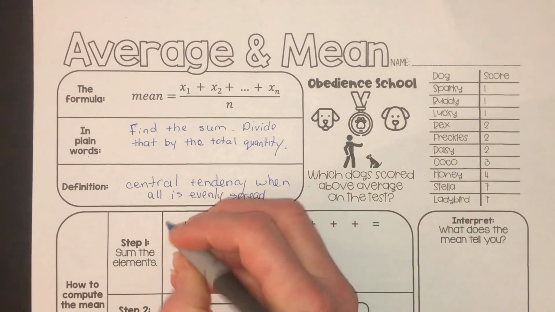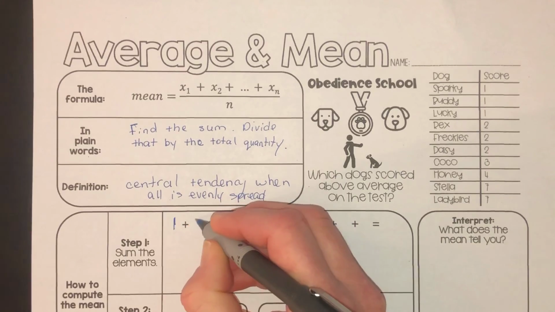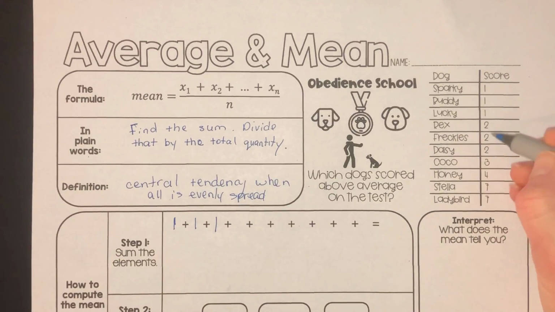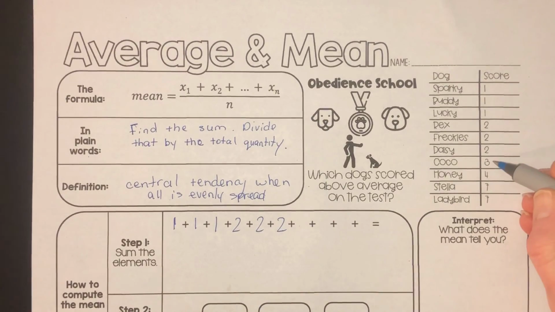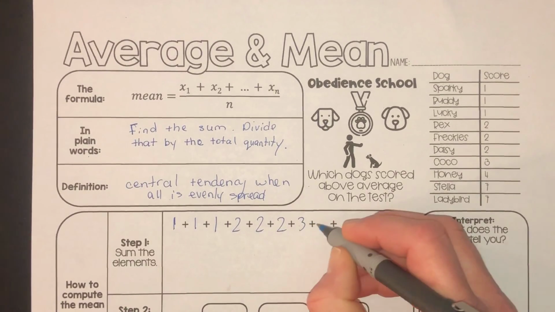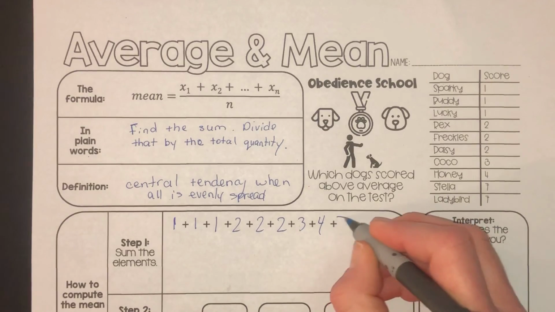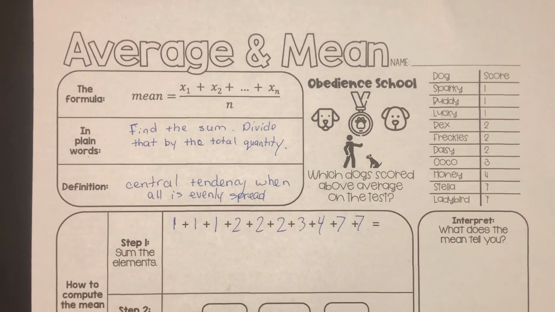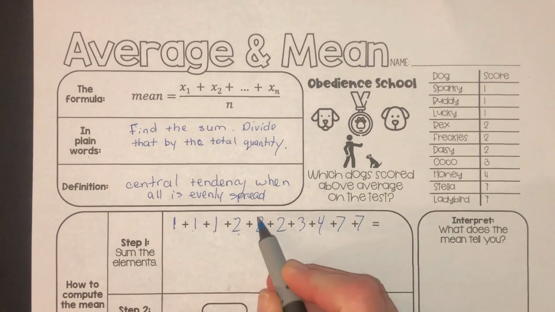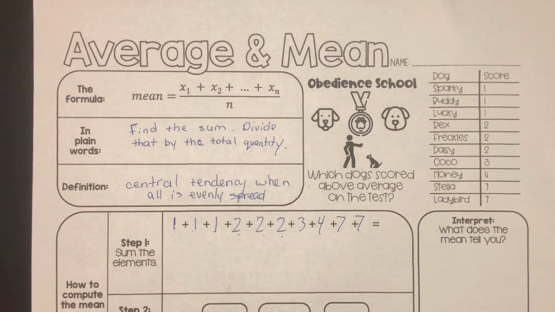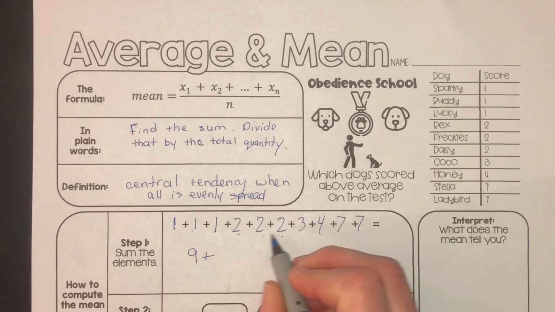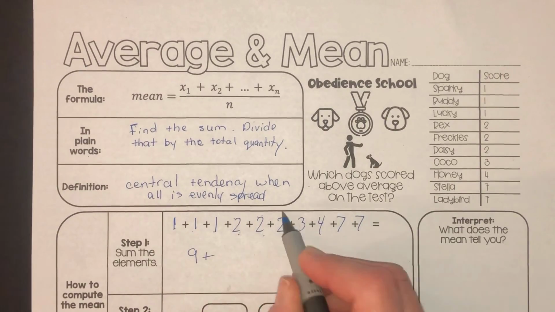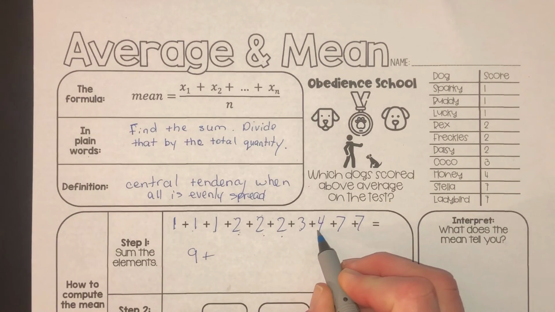1 plus 1 plus 1. 1 plus 1 plus 1. 2 plus 2 plus 2. 2 plus 2 plus 2. Plus 3 plus 4 plus 7 plus 7. And we'll add those up. I've got 1, 2, 3, 4, 5, 6, 7, 8, 9. Then 1, 2, 3, 4, 5, 6, 7, 8. Then 3 plus 4 is 7.